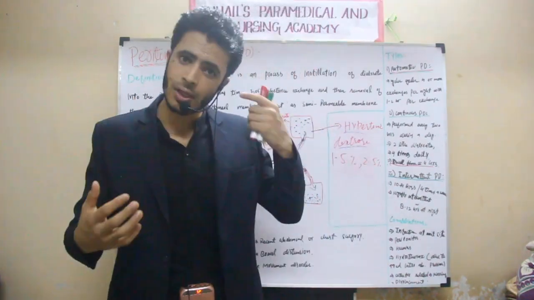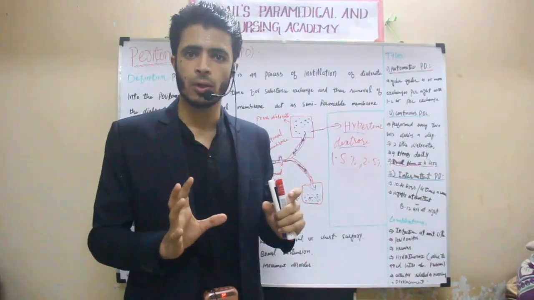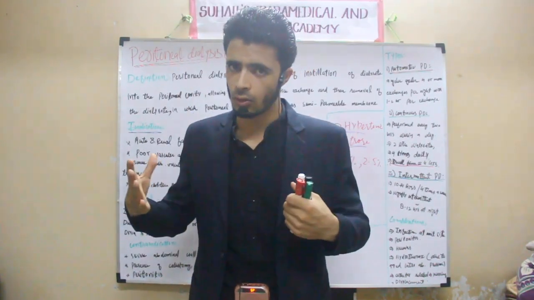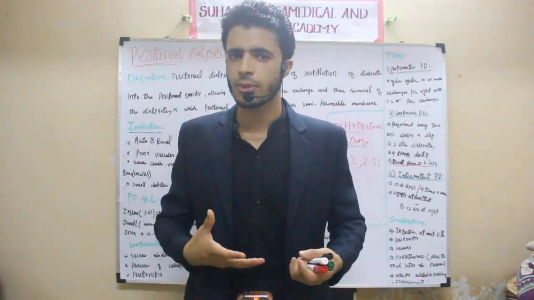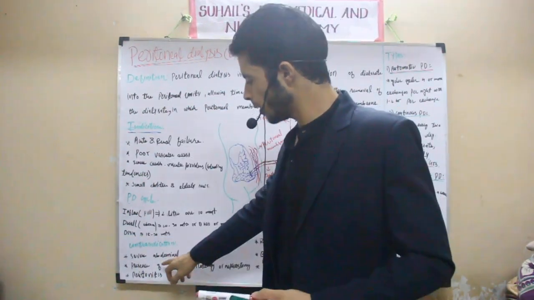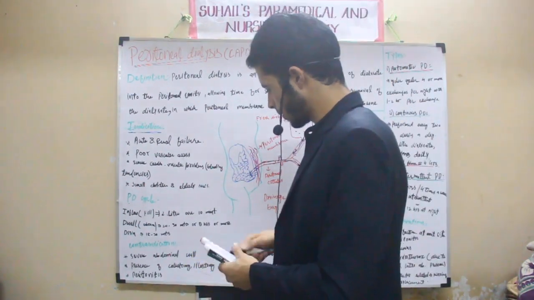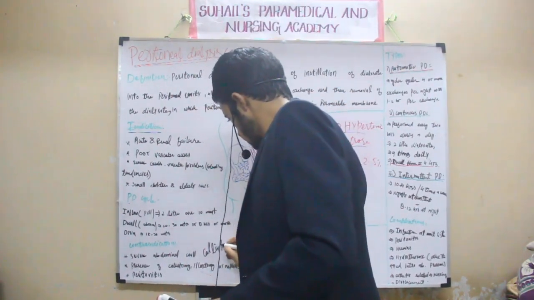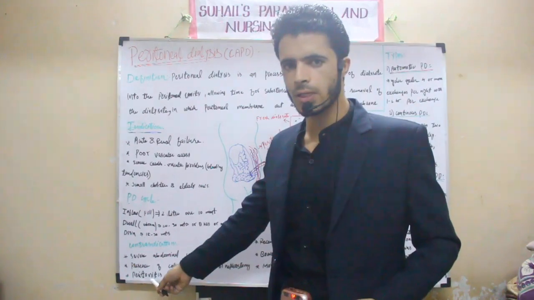Now, after indications, before we go to the types of peritoneal dialysis, I will take contraindications: for which patients we should not do peritoneal dialysis. Contraindications are mostly patients who have already undergone chest surgery or abdominal surgery. We all know that when there has been surgery at the abdomen, we should not go towards peritoneal dialysis. Another one is severe abdominal wall cellulitis. If there is any bacterial infection, or infection of the peritoneal cavity, it is called peritonitis.